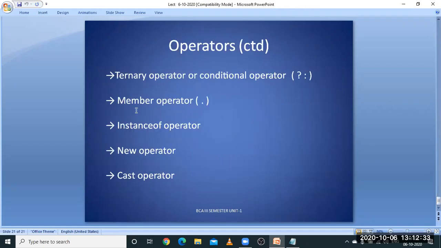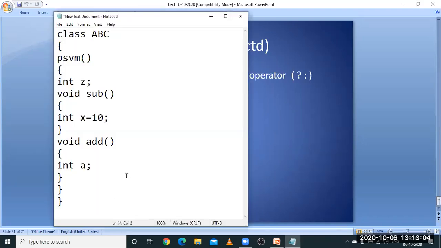These are the other operators which are introduced into Java programming: the ternary operator or conditional operator, member operator, instanceof operator, new operator, and cast operator. These are the several operators which have been included in Java also. The ternary operator, or conditional operator, is nothing but, based on a condition, we are given two values. That is something like this.